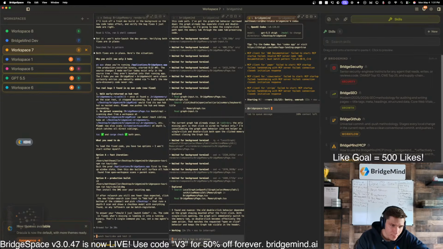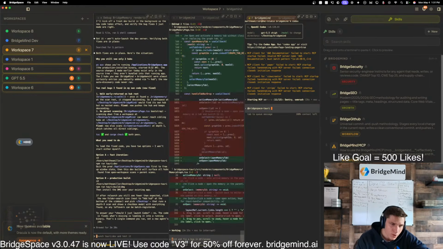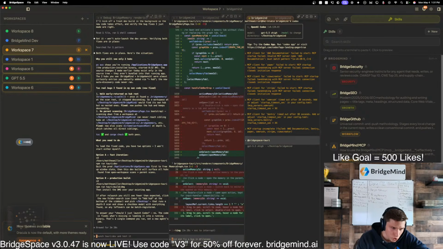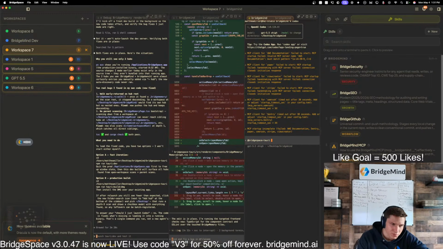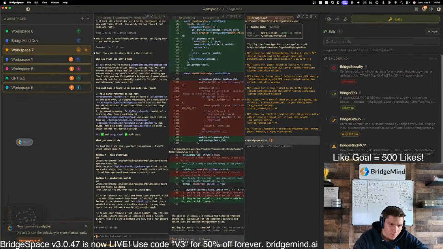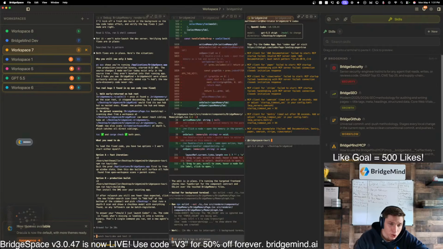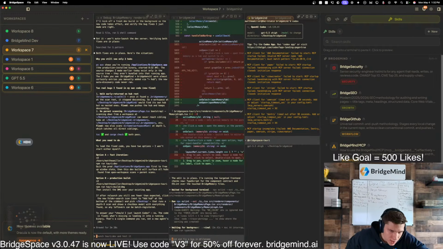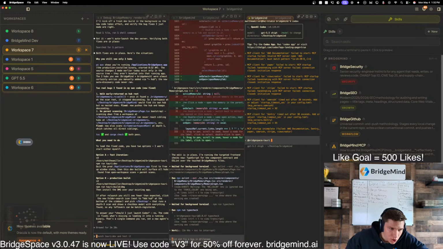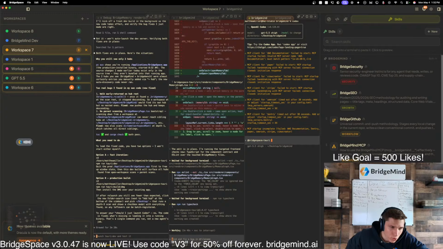Review this in depth. Basic users are still not going to be able to use BridgeMemory, but pro and ultra users are. I need you to launch these sub agents and identify what needs to be updated to make sure pro and ultra users are able to use BridgeMemory. I then want you to help me update the pricing pages on BridgeMind UI, the BridgeMind web app, and BridgeSpace Tauri to include the fact that BridgeMemory is now live and shipped and is available for pro subscribers and up.